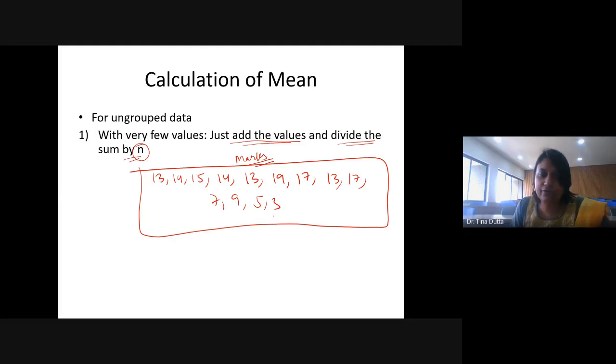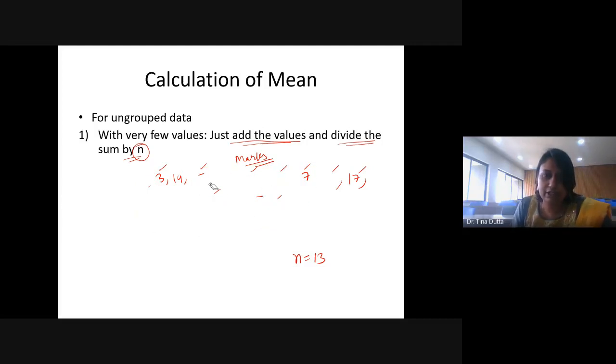So here I have very few values, 13, 14, 15. I will just add up all these values and then divide that by the number of observations, that is 1, 3, 5, 6, 7, 8, 10, 11, 12, 13. So I have n as 13, and the sum of the values divided by 13 will be the mean. So mean marks will be calculated like that.